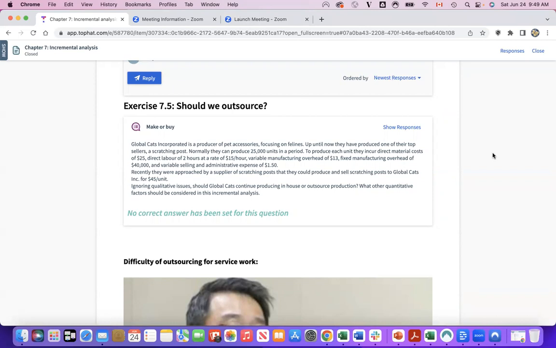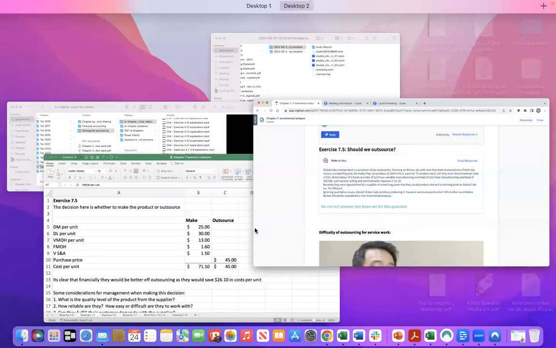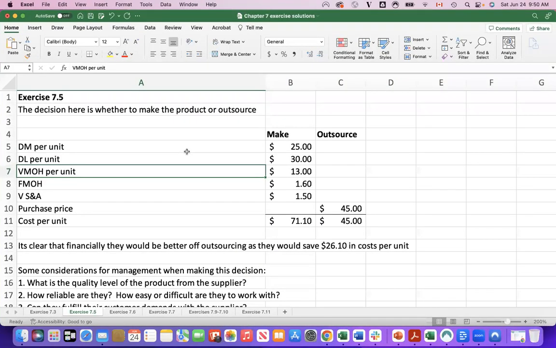For $45 a piece. Ignoring qualitative issues, should Global Cats continue producing in-house or should they outsource production? Also, what other quantitative factors should be considered in this incremental analysis? So look, again, the question here is whether they should make or outsource production in this case.